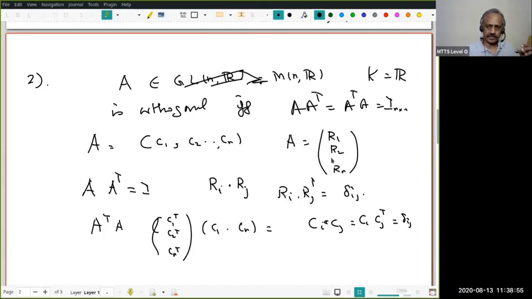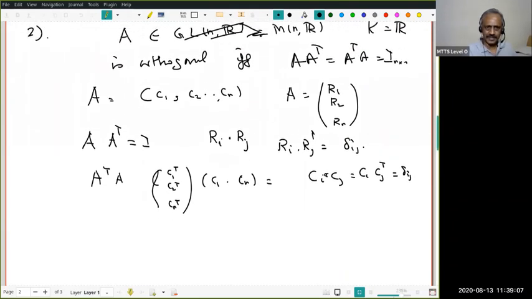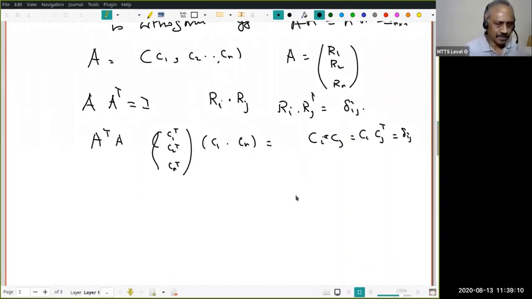But when you say rows, I have to consider R power n not as a column space but as a row space. Anyway, I hope you understand what I'm talking about. Okay, good. So with this preliminary, now what I want to do is the following. Now notice that this is the orthogonal group. This is a group, well known, the orthogonal group.